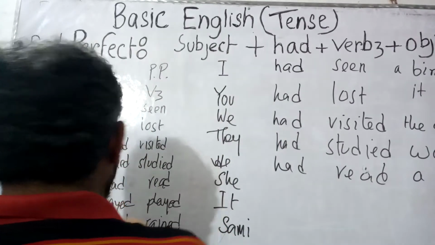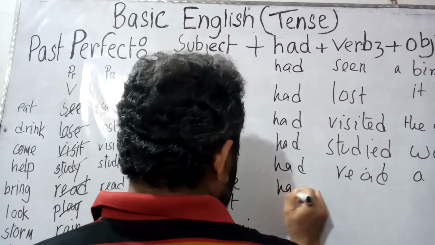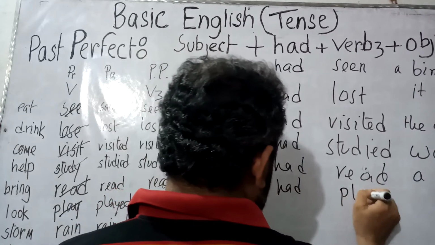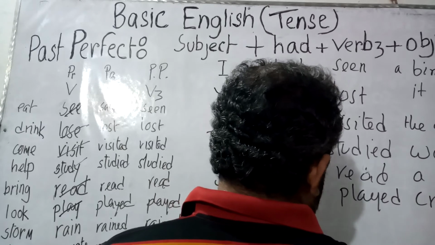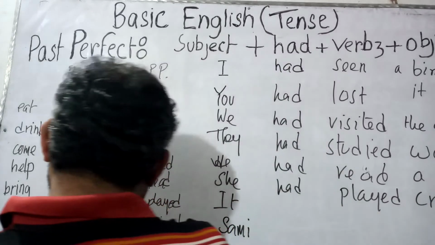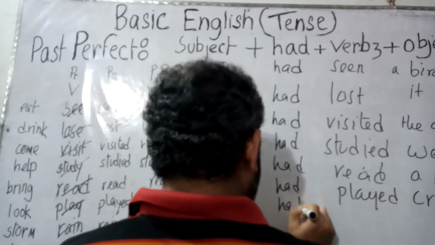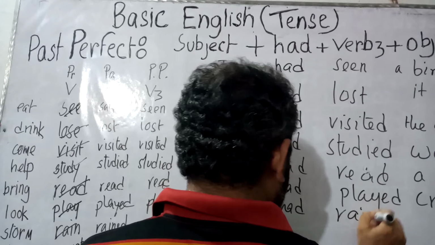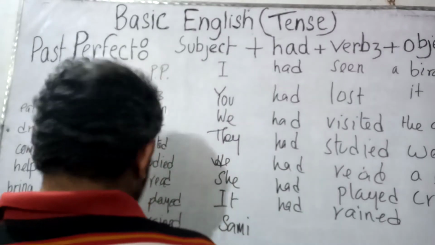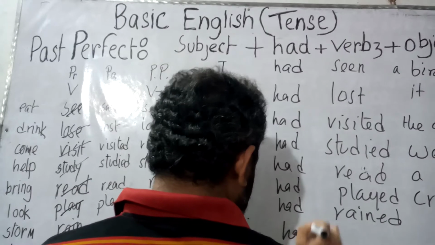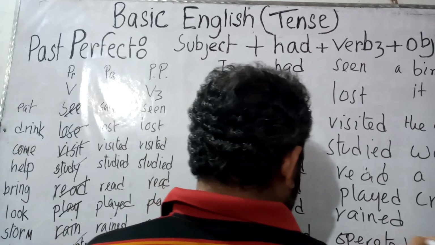Then, when the verb is play, verb 3 form is played. She had played cricket. When the verb is rain, the verb 3 form would be rained. It had rained here. Now, if the verb is operate, Sami had operated computer.